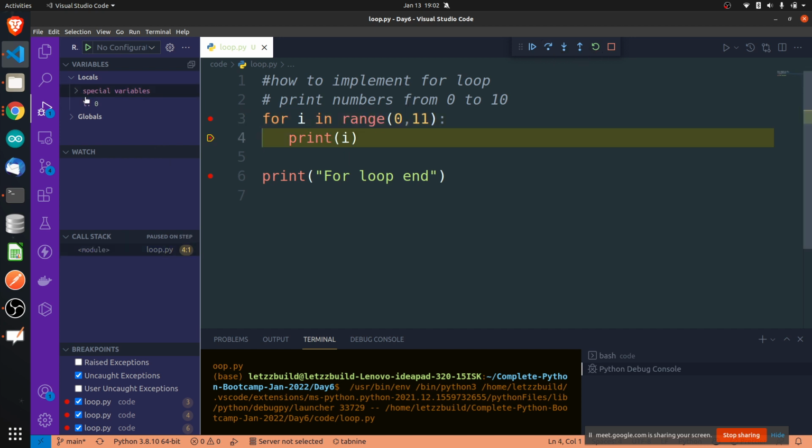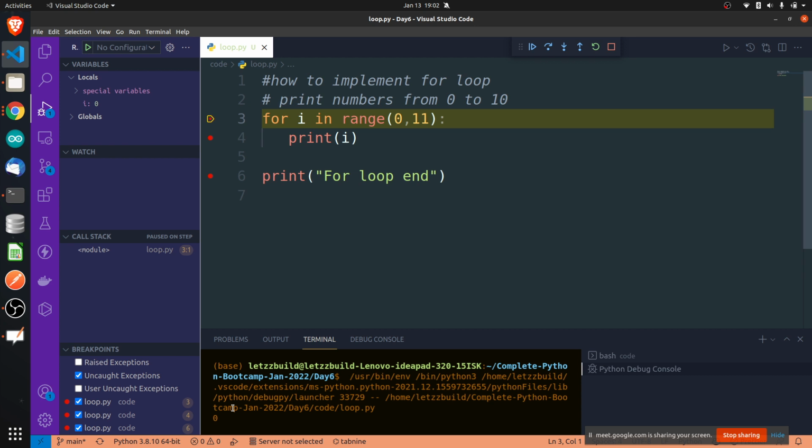Here in special variables, the variable used is I, because this is the variable we are using. The I value is 0. Now it has come to this line, print I, so ask it to execute print I. Yes, executed. It has printed 0 on this screen. Now it has gone again into the for loop, because you already know how the for loop works, right? Until this condition is met, when the condition fails, in the range function you have told that the range should be from 0 to 11. Whenever the value of I becomes 11, the condition will fail and it will come out of that loop. So until the value of I is 10, it will keep on checking.